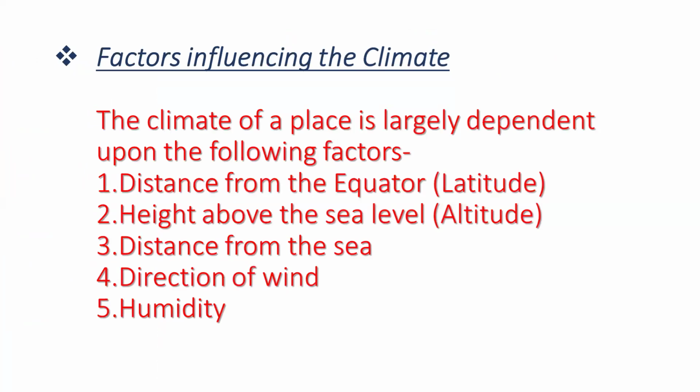Now, factors influencing the climate. The climate of any place is mainly influenced by air temperature and rainfall. All places on Earth's surface do not receive the same amount of heat from the sun. The climate of a place is largely dependent upon the following factors. First is distance from the equator, also known as the latitude. Second, height above the sea level, we can also say it altitude. Third is distance from the sea, direction of wind, and in the last, humidity.